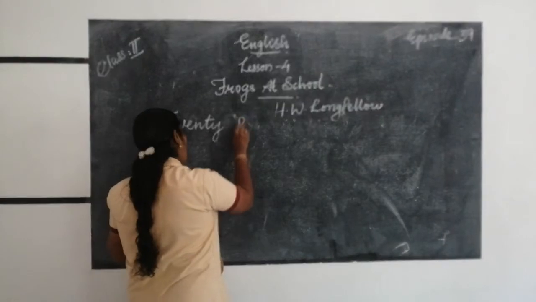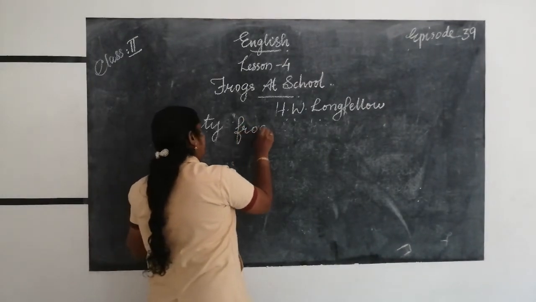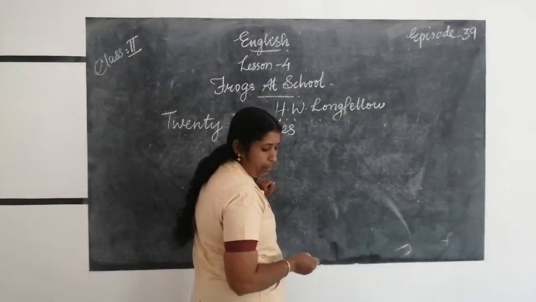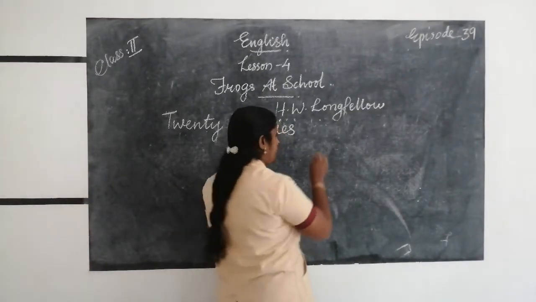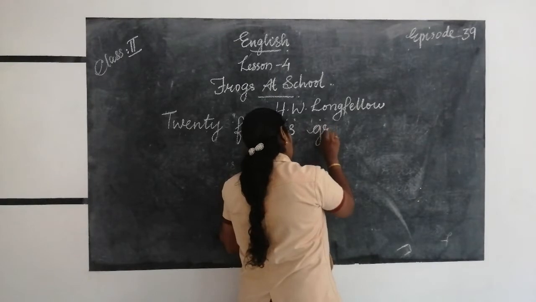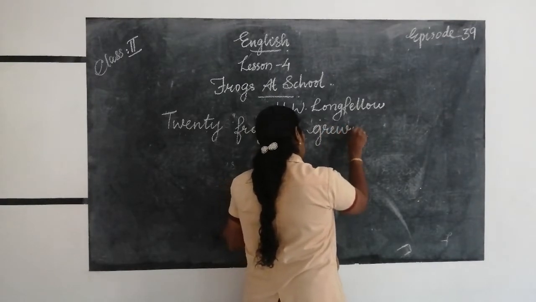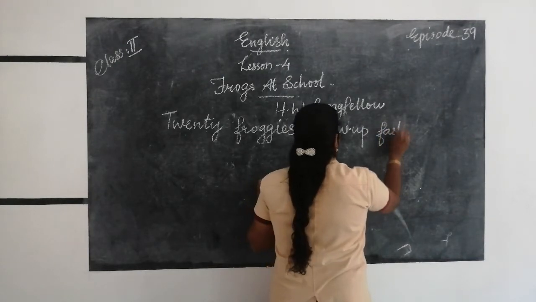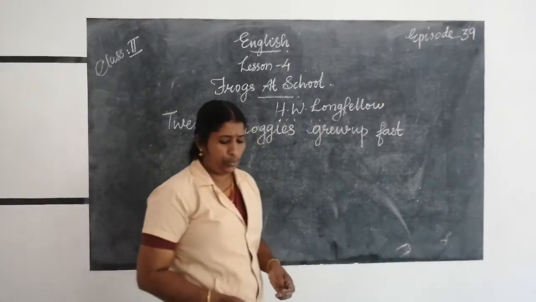Froggies, F-R-O-G-G-I-E-S, froggies grew up fast.